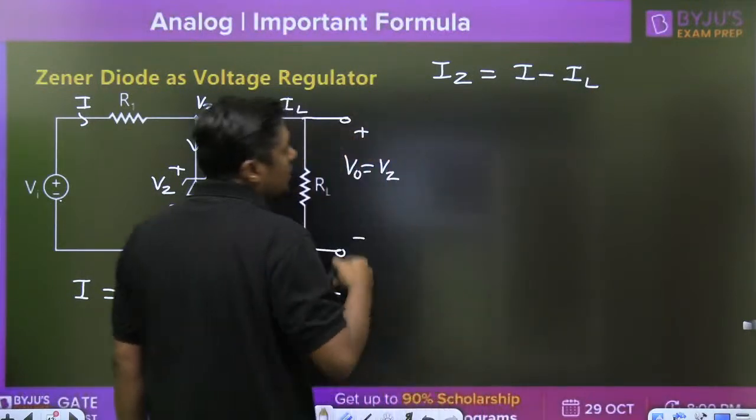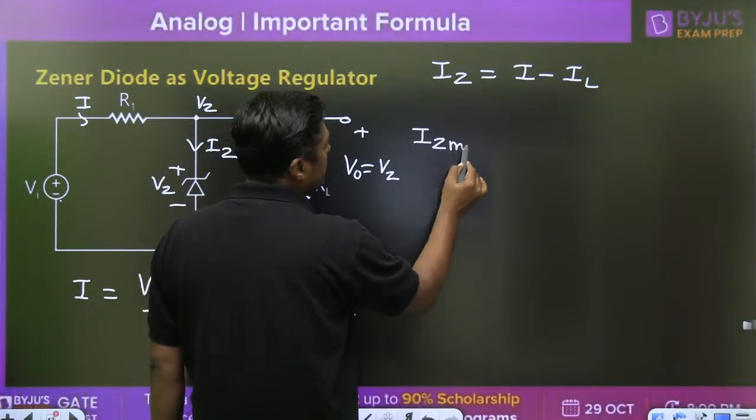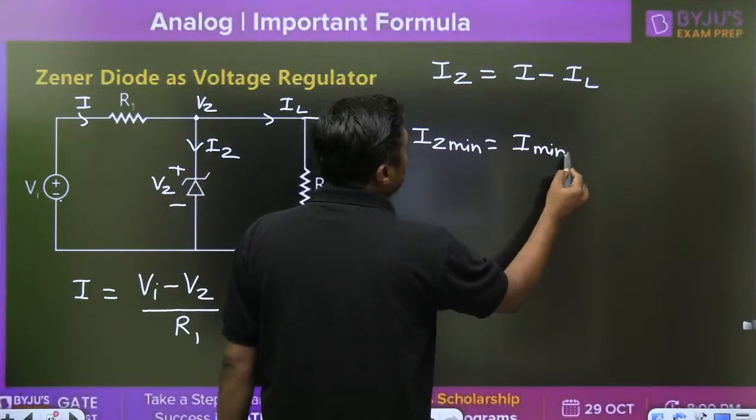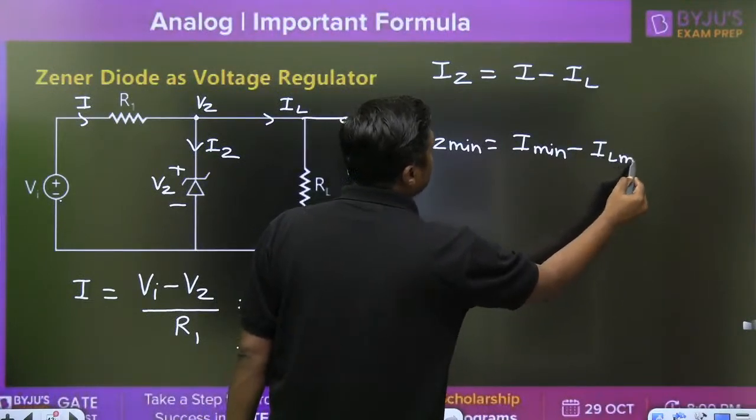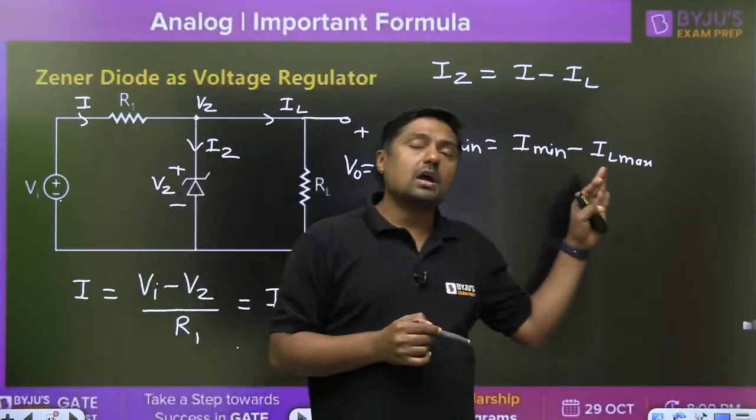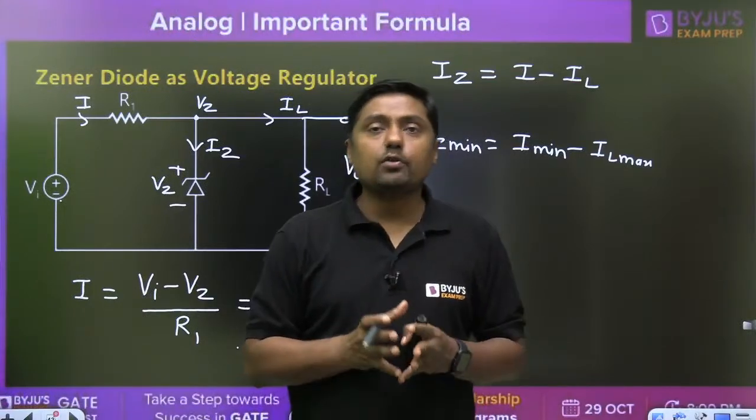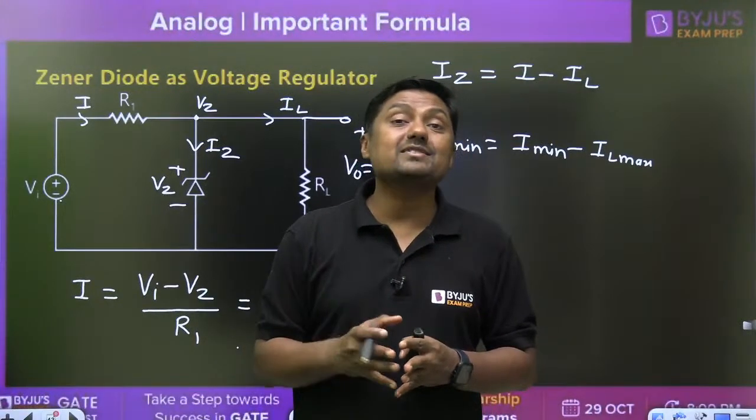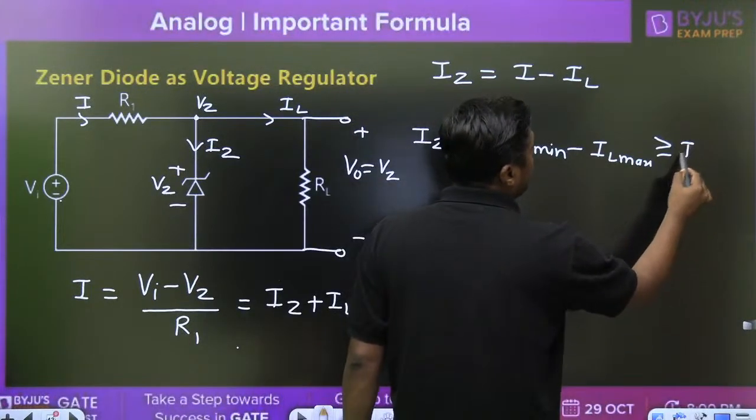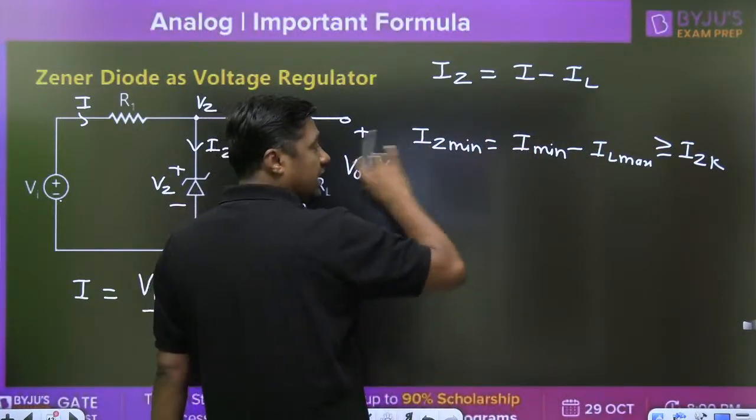So what is the IZ minimum? IZ minimum is given by I minimum minus IL maximum. Always remember, the minimum Zener diode current should be greater than or equal to IZK. That is called knee current. It is very, very important so that the Zener diode will remain in breakdown region. So that is one important formula.